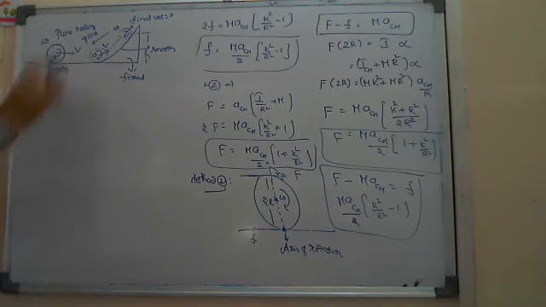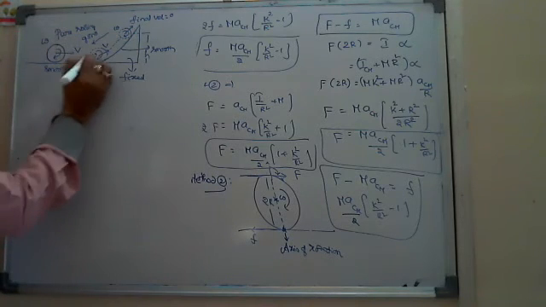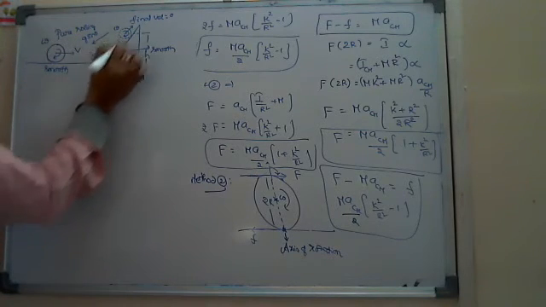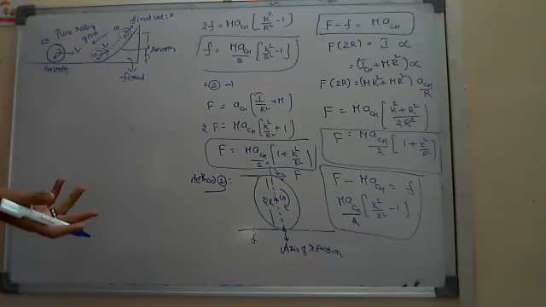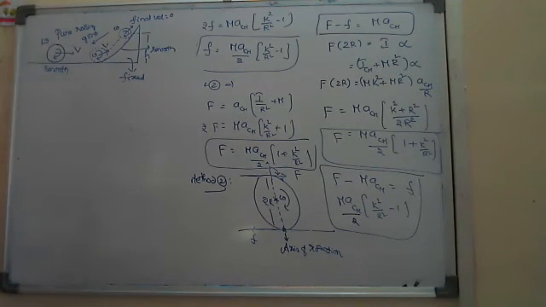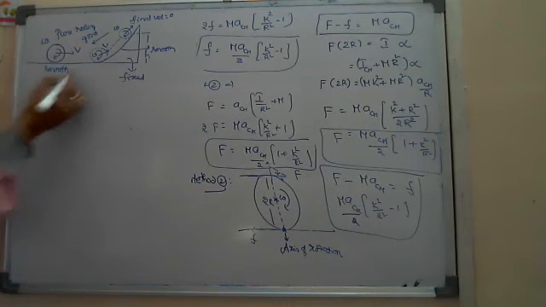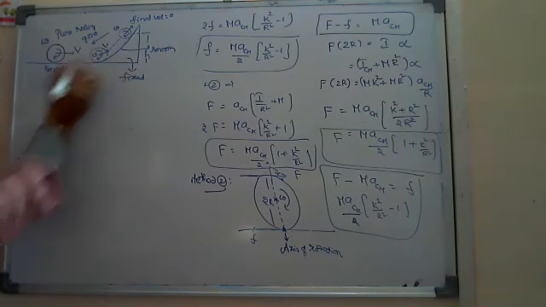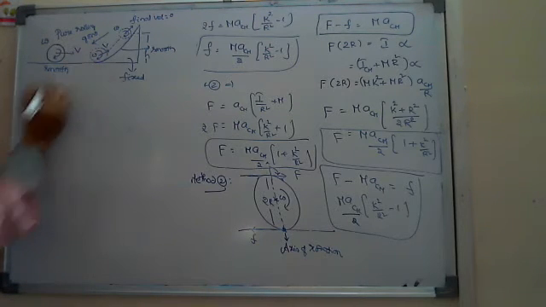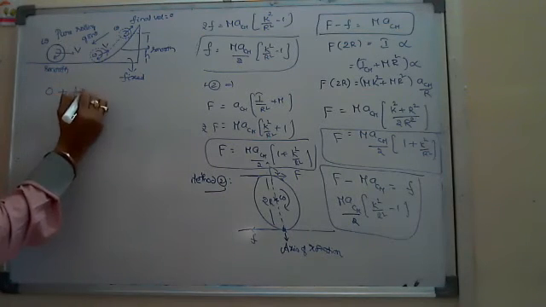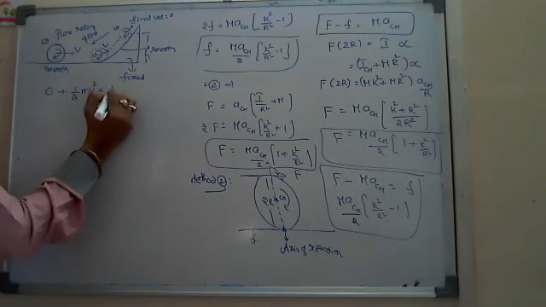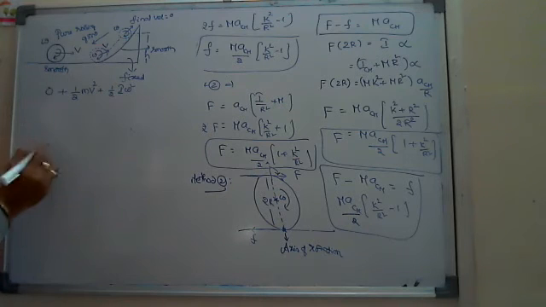That omega does not change means no work against friction. That's why there is straight away no loss of energy. You can apply the law of conservation of energy. The total energy on the ground: potential energy is 0, plus kinetic energy, half mv square plus half I omega square.